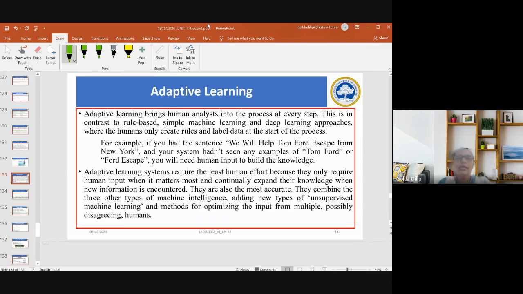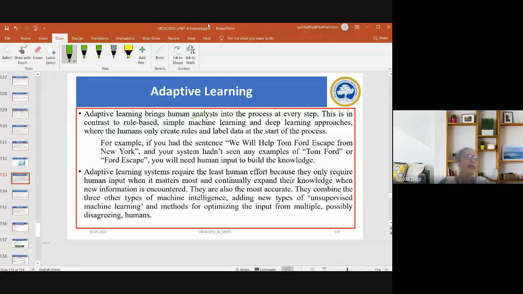This adaptive learning brings the human analyst into the process at every step. This is in contrast to the previous generations, what was happening in a rule-based system or machine learning and even in the deep learning approaches, where humans only create the rules and label data at the start of the process.